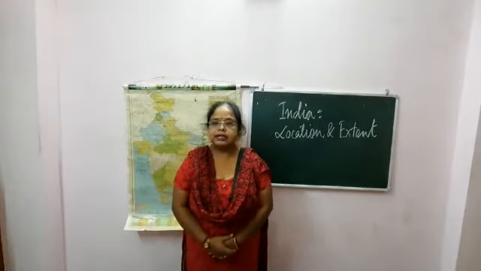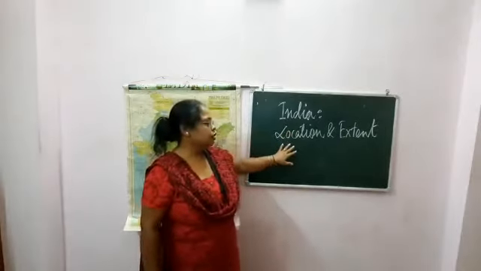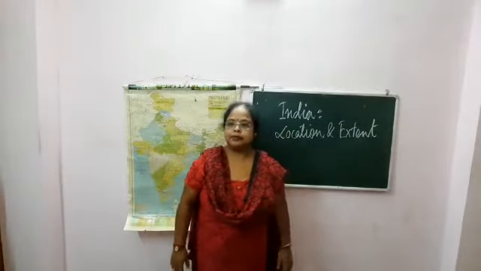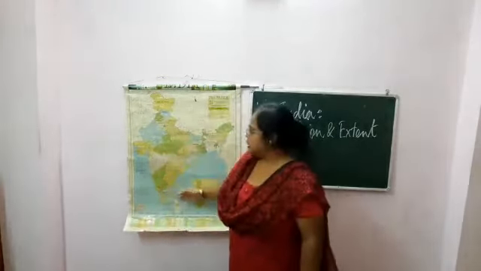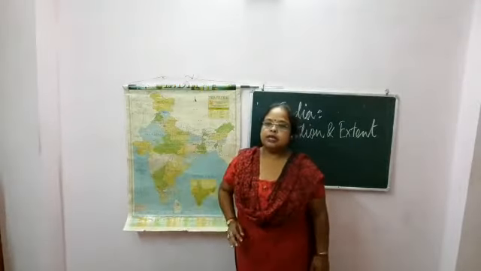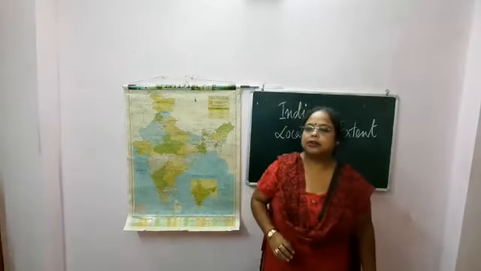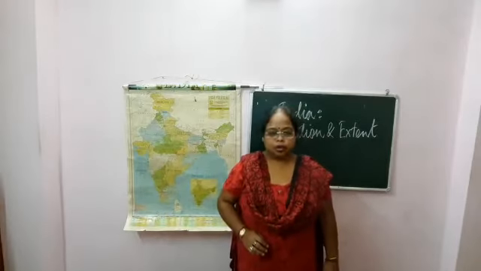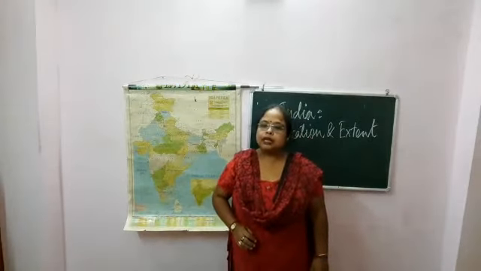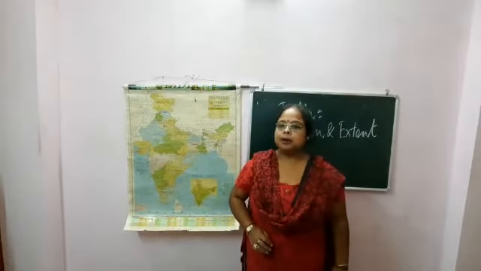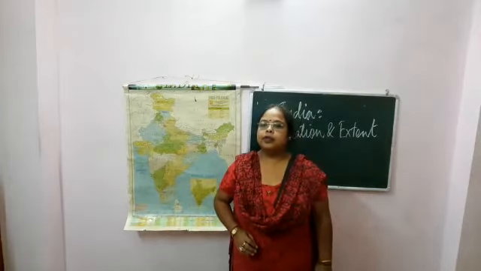Today I will discuss India, location and extent. This is the map of India you have seen. India is a very significant country in the continent of Asia. It is officially known as the Republic of India.